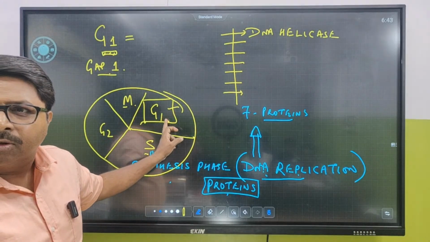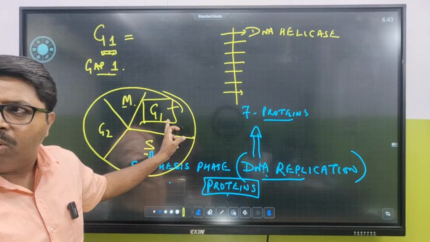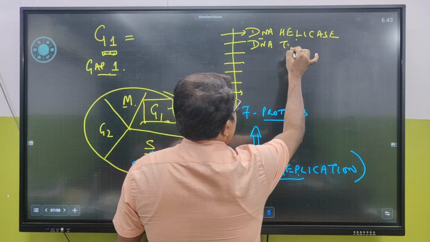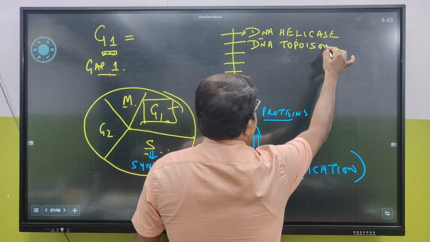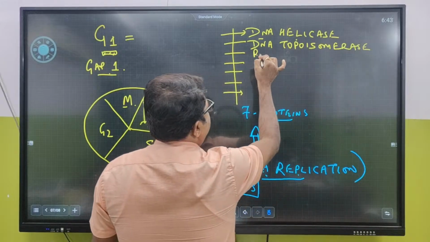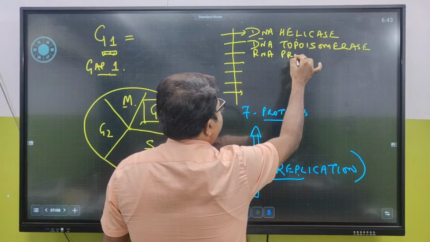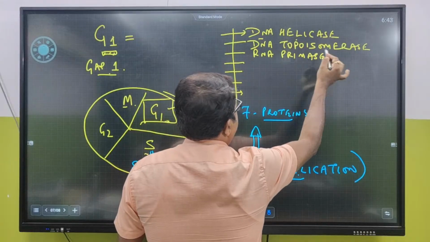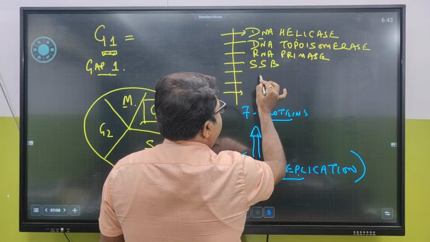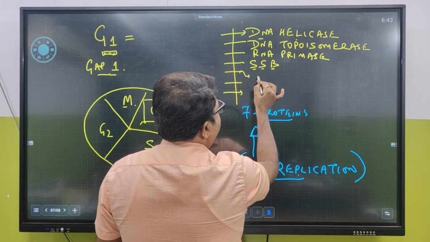In the G1. क्योंकि G1 में क्या होता है? Preparatory phase. Replication. DNA helicase. Then DNA topoisomerase is the name of the enzyme which is required next. RNA primase is the name of the enzyme or protein which is required. SSB protein, single stranded binding protein, is required.